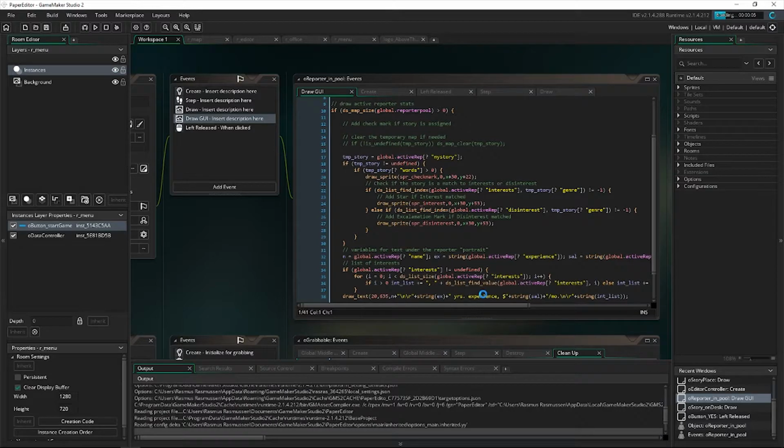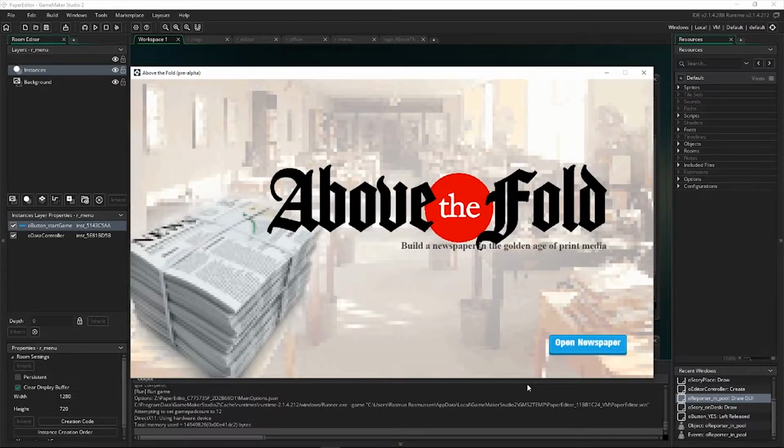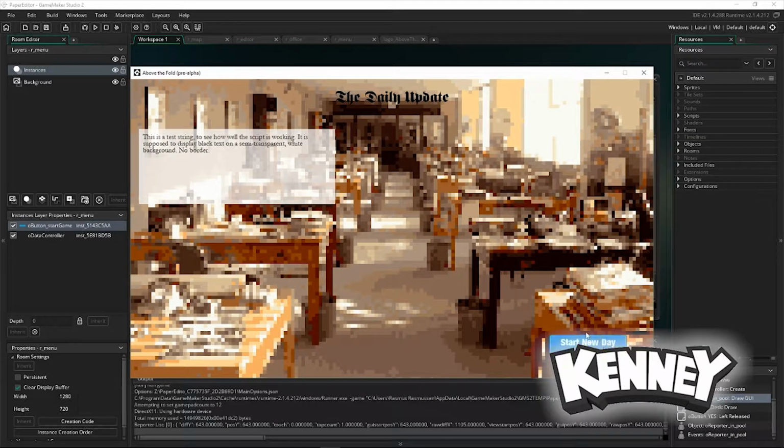So this is Game Maker Studio 2, the engine I'm using, and I'm just going to start the game up and talk about some of the new changes. I've changed some of the graphics, the button graphics and the fonts and stuff like that. I've incorporated a little bit more graphics from Kenny Studios. If you're not familiar with them, I'll leave a link in the description of this video.